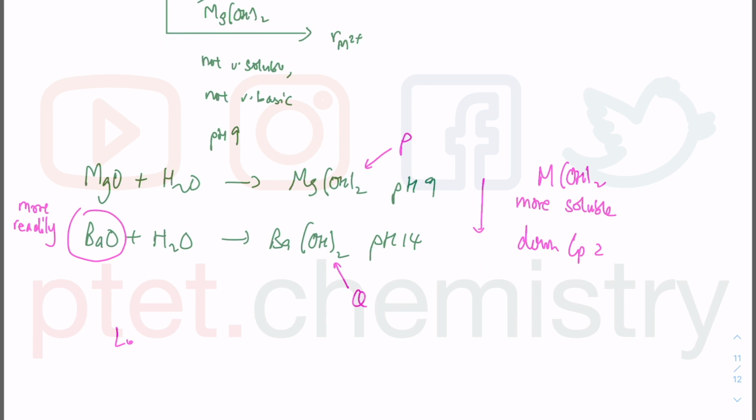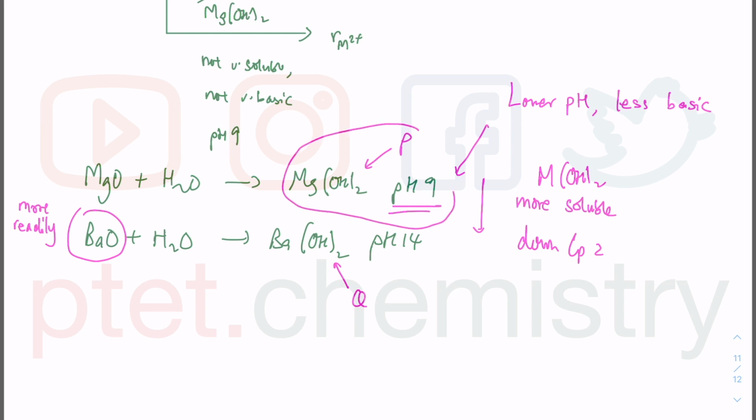Lower pH means less basic, as both of these are alkaline bases, but this is less basic than the barium one, which is a strong base. So we are looking at lower pH, therefore it has to be P, which is this magnesium hydroxide. So we're looking at barium oxide and P. This must be option A. So be very careful about reading the question.